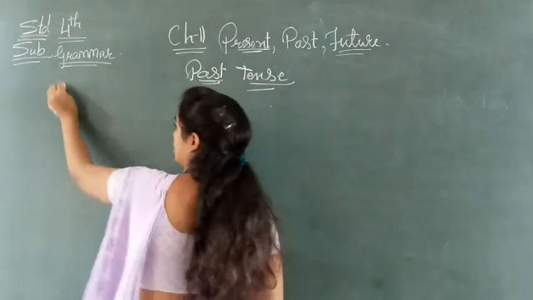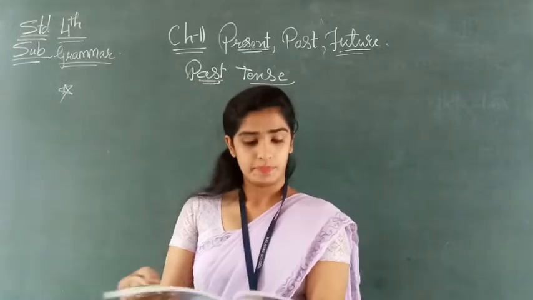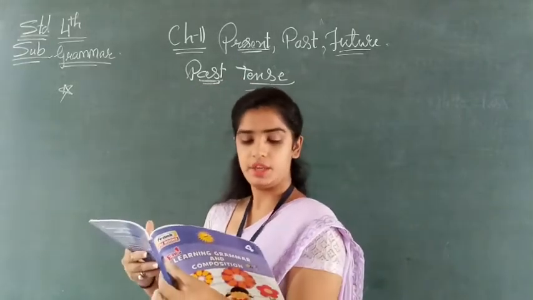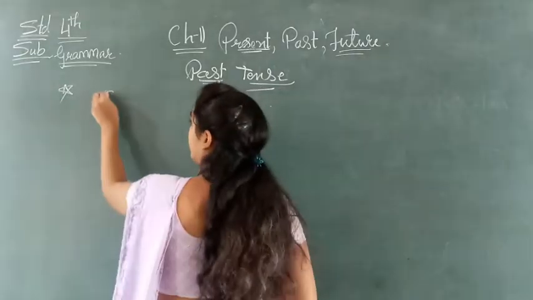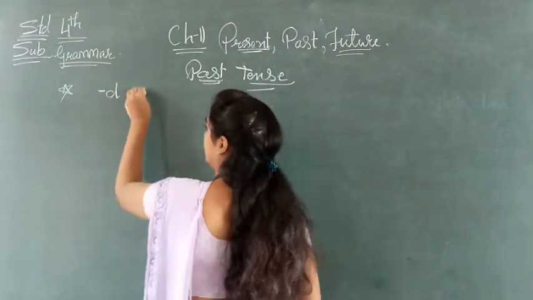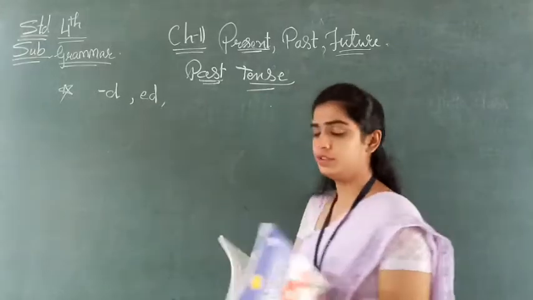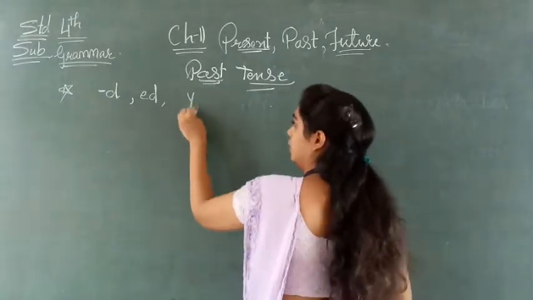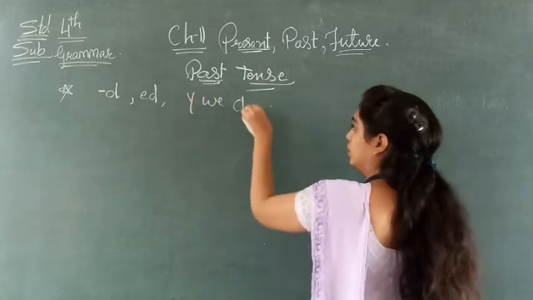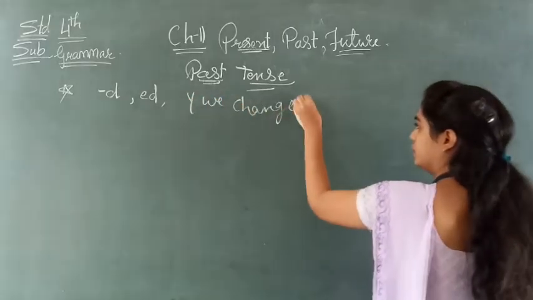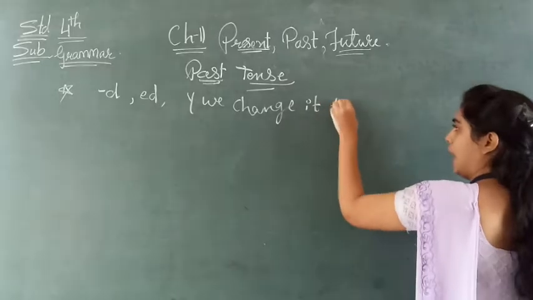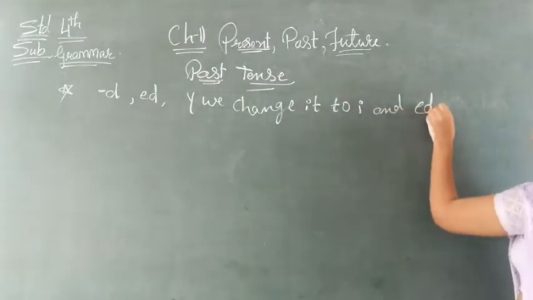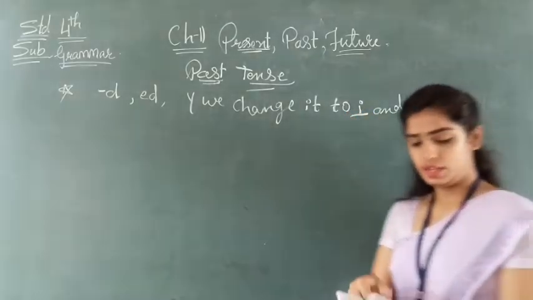Okay, so now see here. What is given? Many verbs can be changed to the past tense by adding D. What are we adding? D, ED, or when in the verb it is given Y, we change it to I and we add ED after I. Okay, now see what is given.